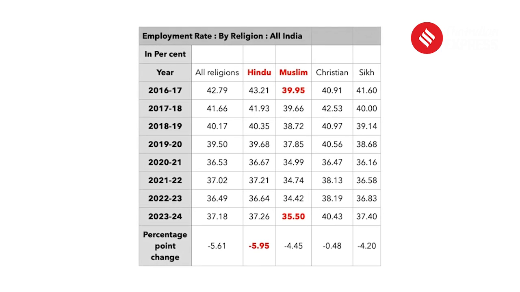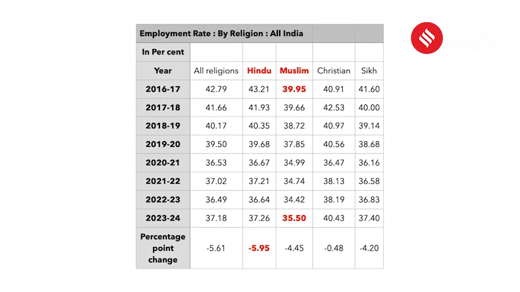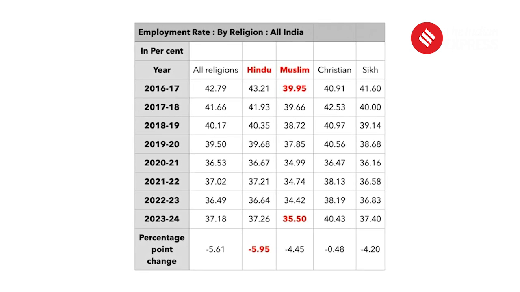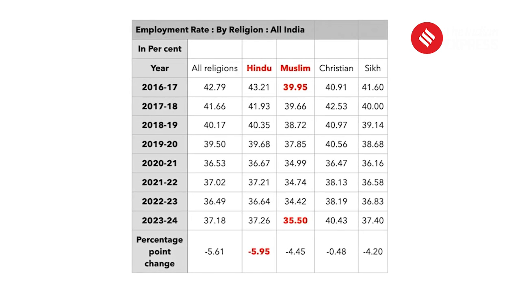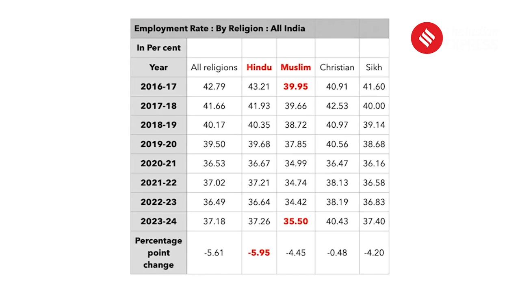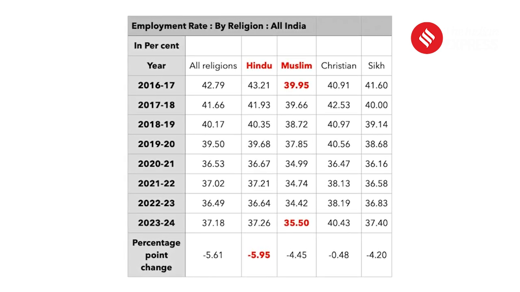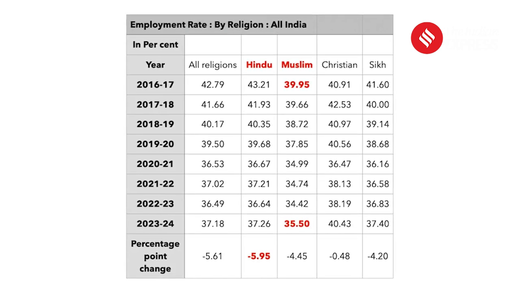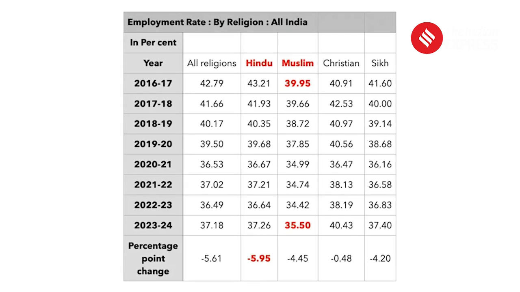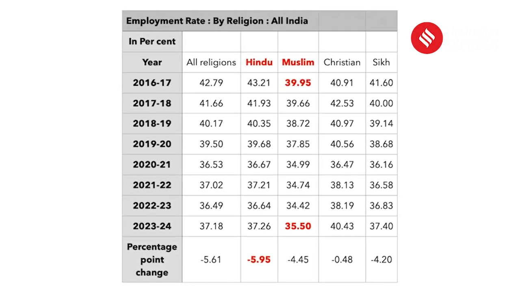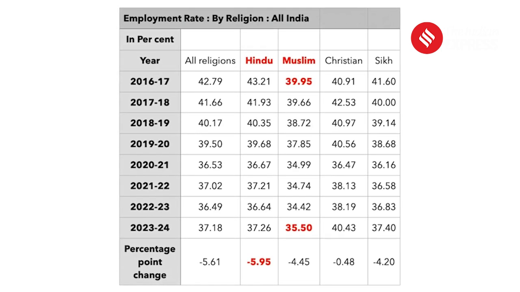In 2016-17, which is the earliest year for which we have the CMIE data, the employment rate amongst Hindus was 43%, and that has fallen to something like 37% in 2023-24, the year ending March this year. That's a fall of almost 6 percentage points. There has been a fall across the main religious communities, Muslims, Christians, and Sikhs. So the employment stress has been there across the board.